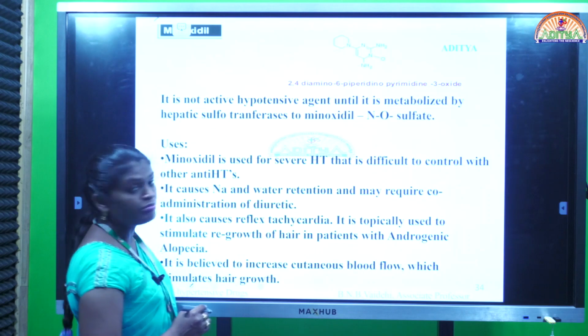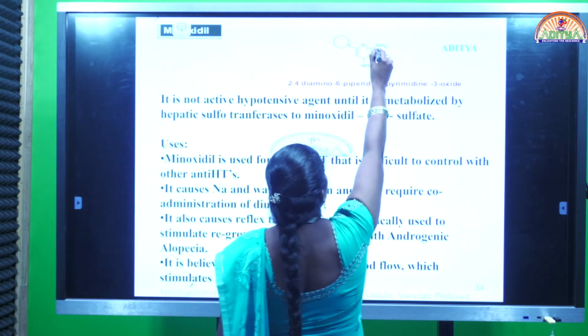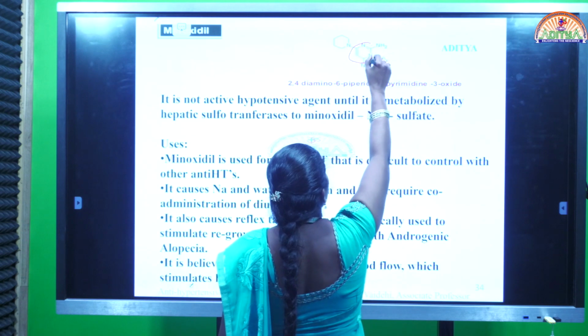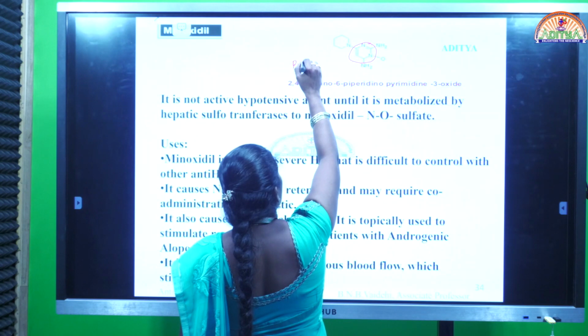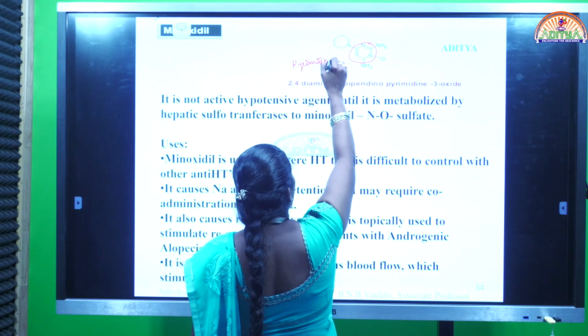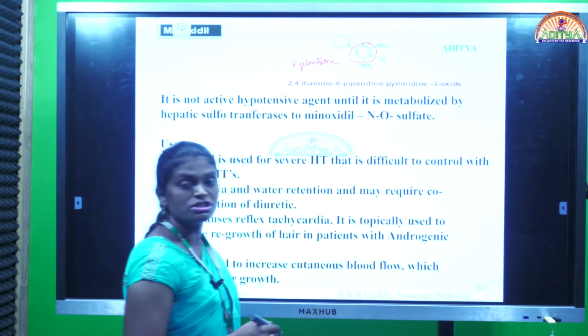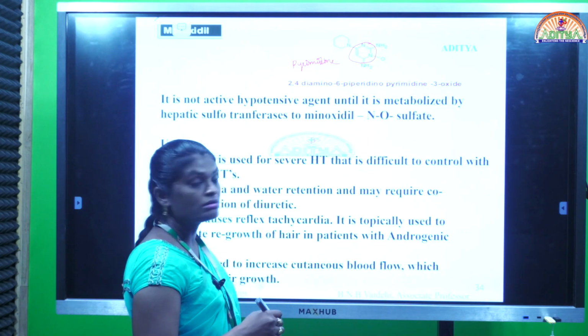Coming to the first example, minoxidil. Okay, this is the structure of minoxidil. This basic nucleus is called pyrimidine. Pyrimidine means a 6-member ring having 2 nitrogens at 1 and 3 position. Okay, if it is a 5-member ring, then it is called imidazole.